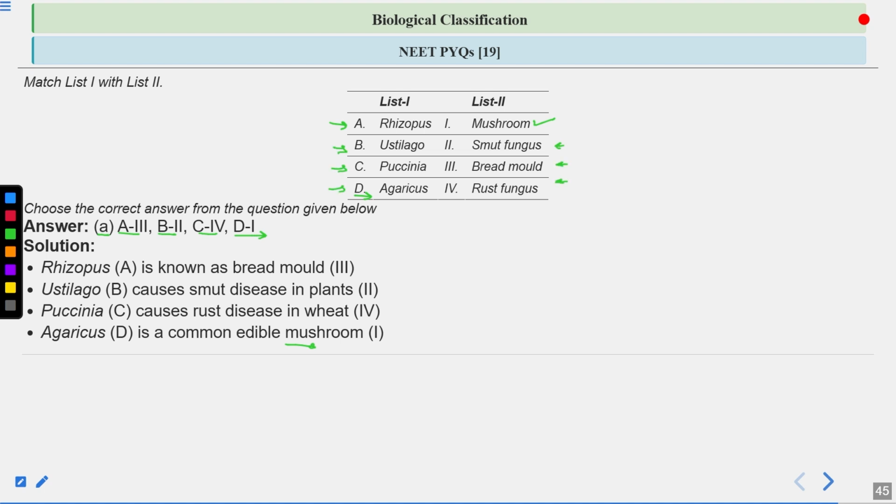You should also know the disease which is caused by that fungus. You should know the ecological importance of that fungus. Some of the fungi are saprophytic. Usually they are saprophytic. Some are heterotrophic also, meaning they are parasitic. So within heterotrophs, there are 2 categories, saprophytic and parasitic. Mostly the fungi are saprophytes, but they can be parasitic also. They can cause diseases in plants, animals, and even humans also.